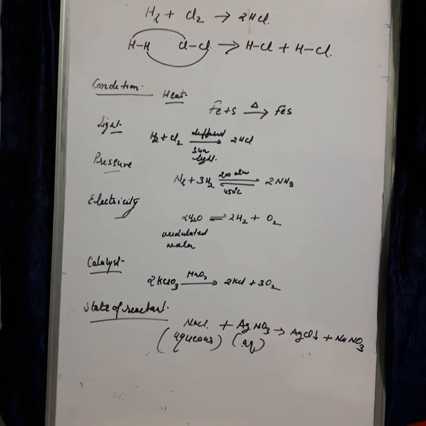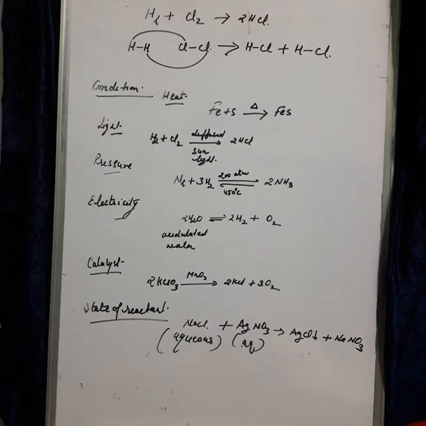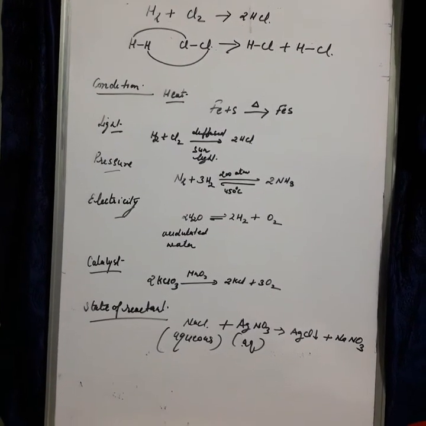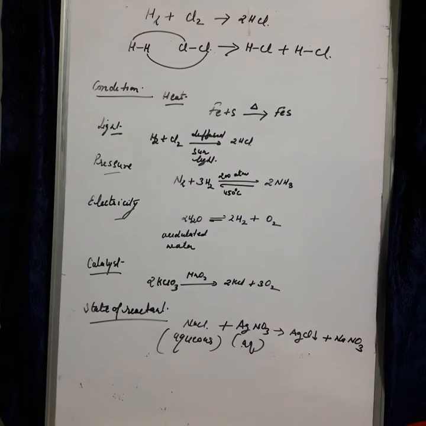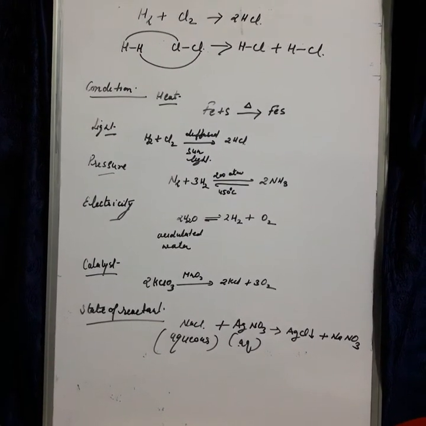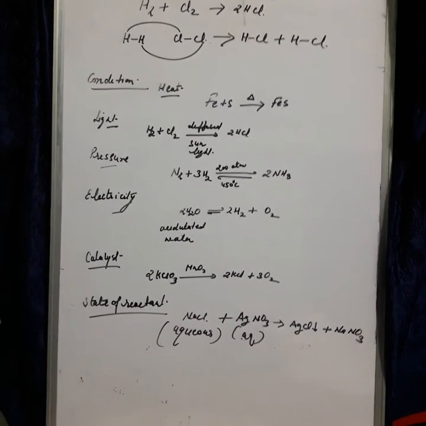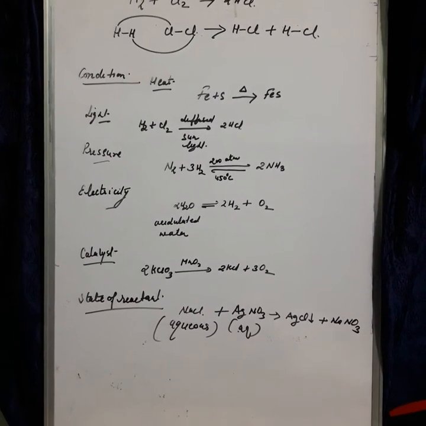Then pressure. Certain reactions, such as Haber's process. What is Haber's process? Haber's process is industrial. It is used to produce ammonia in industry. Here nitrogen reacts with hydrogen to form ammonia.